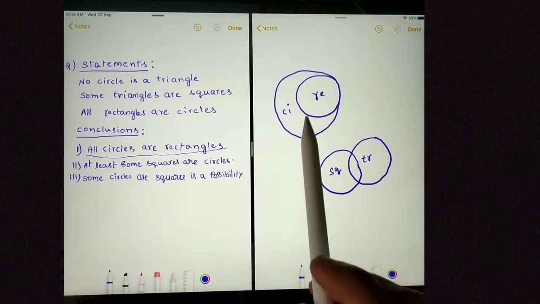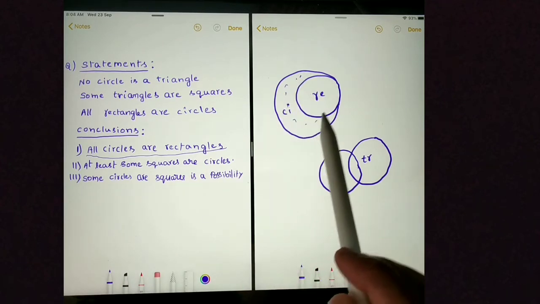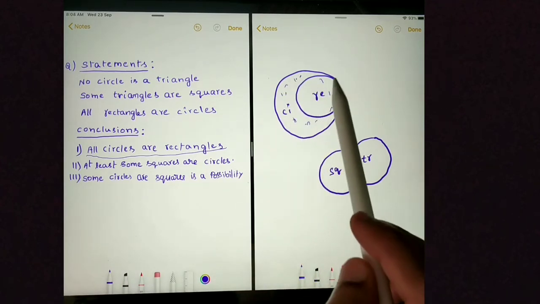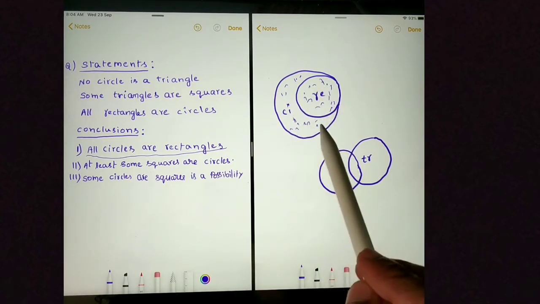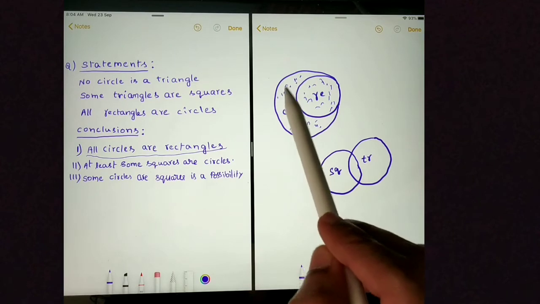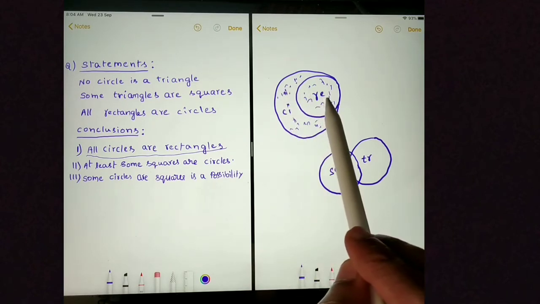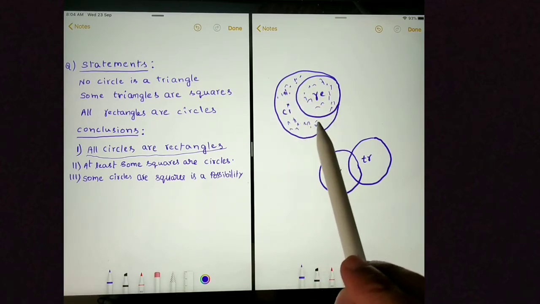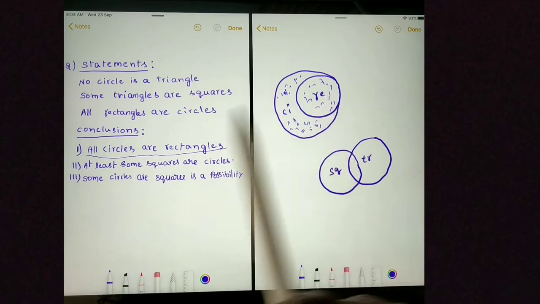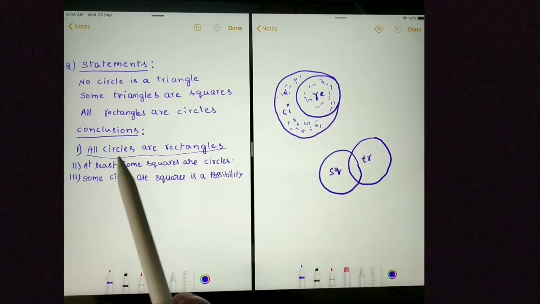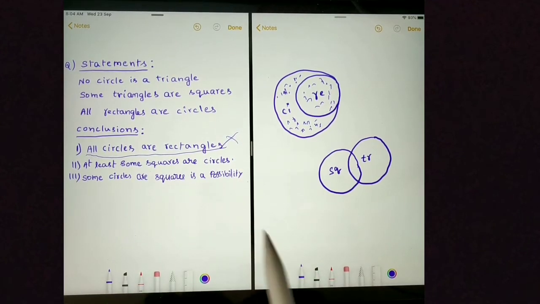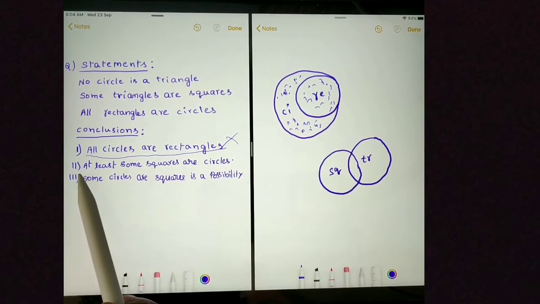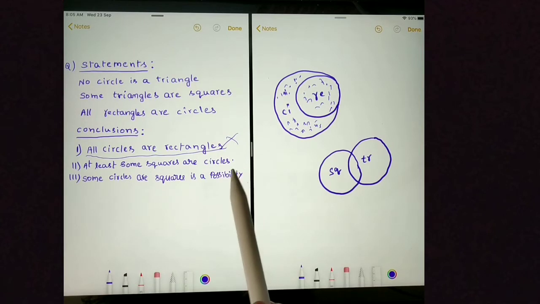In this Venn diagram, these are all circles and these are all rectangles. You can see these circles are not rectangles. It means some circles are not rectangles. Because I could prove some circles are not rectangles, we cannot say all circles are rectangles. This is false.